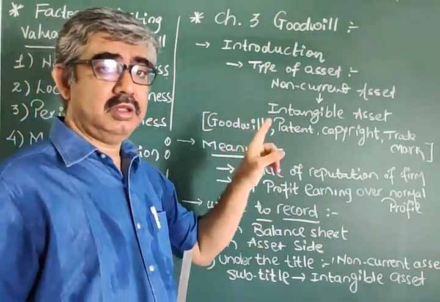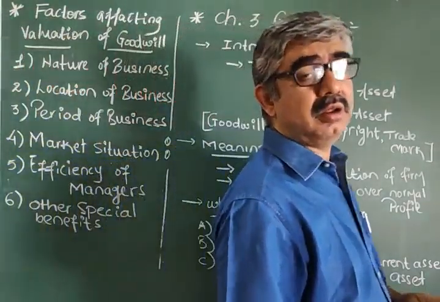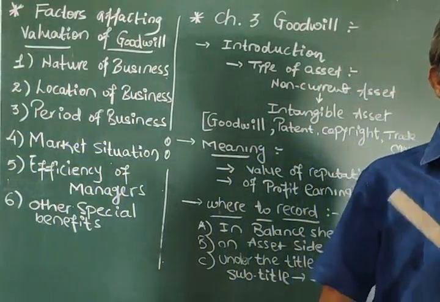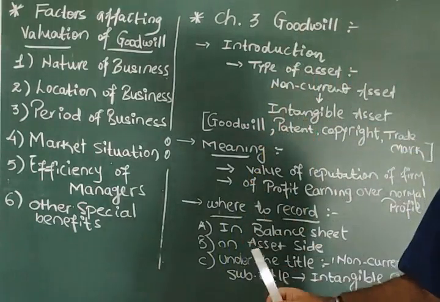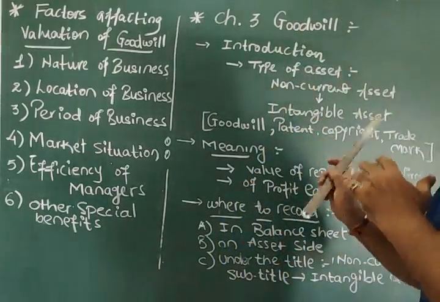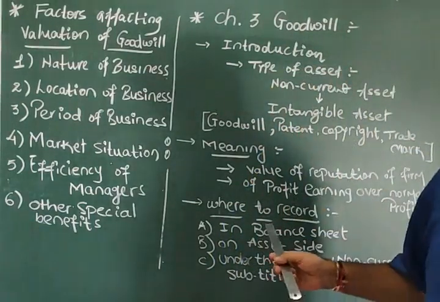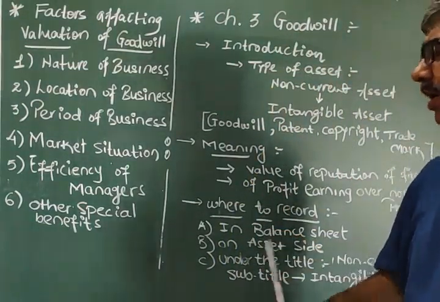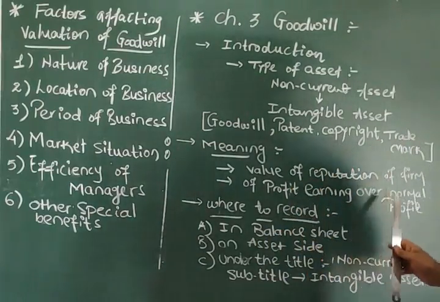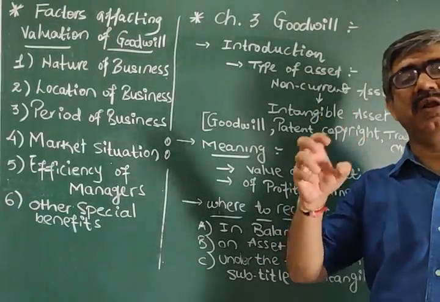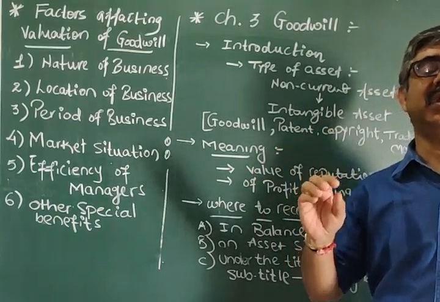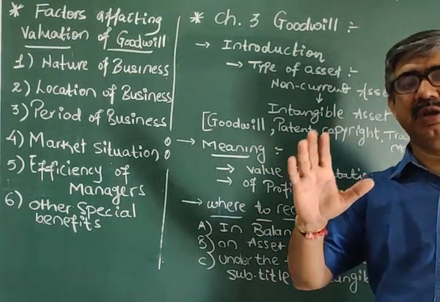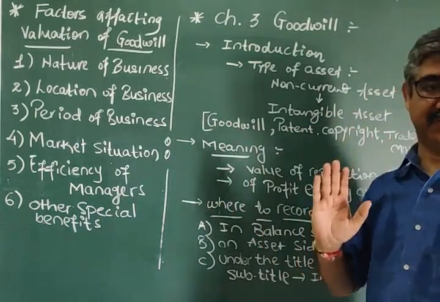Then we are continuing with the next topic, that is factors affecting valuation of goodwill. But first of all, go through this properly. If you have any doubt, any question, just refer again. Obviously, every doubt will be clear. Specifically, what is normal profit? Normal profit means the average profit earned by industry. Now what do we mean by industry? Industry means the group of companies having similar type of business.